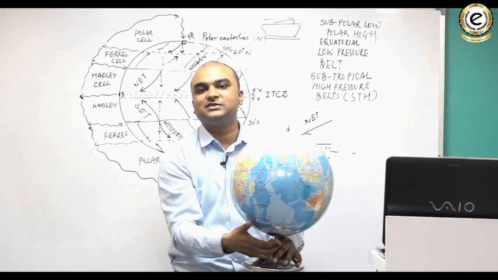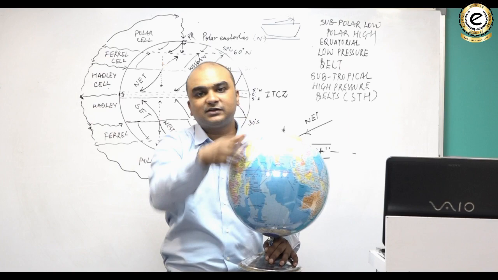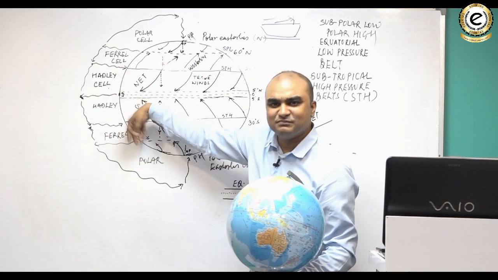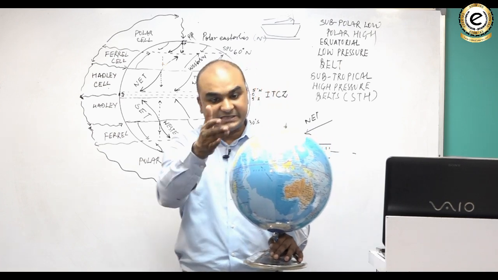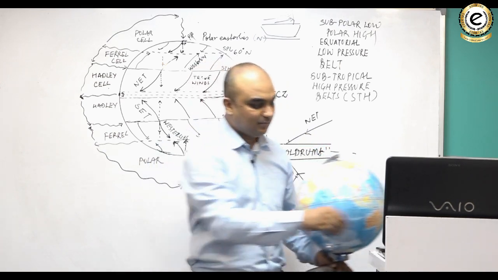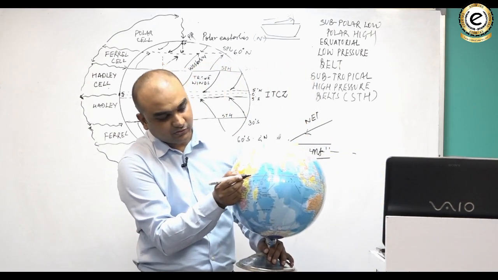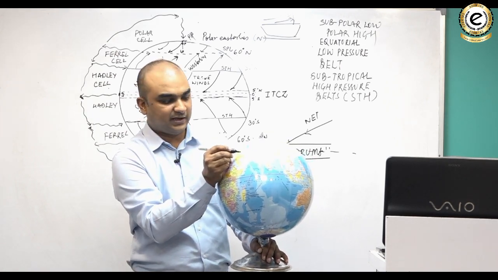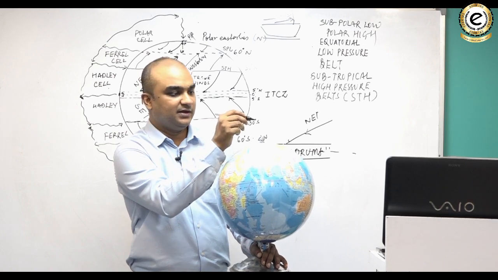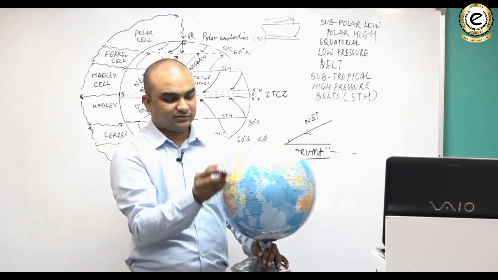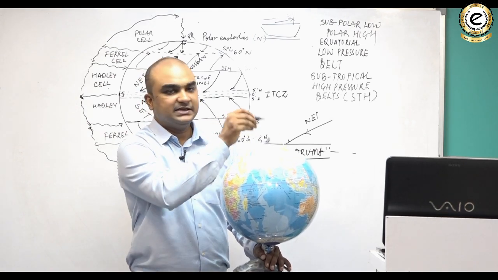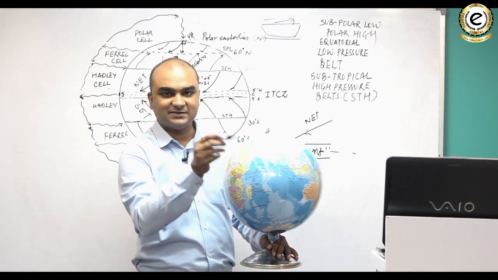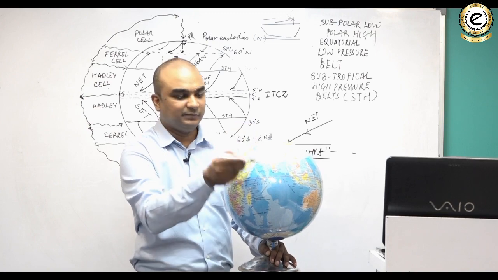Actually there are 6 cells, 3 north of the equator, 3 south of the equator, but because the names are more or less the same, that's why sometimes it is known as the tricellular meridional model. Look carefully, at the equator air rises, at the subtropical high it sinks, at the polar front it rises again, and at the pole it sinks. So you have got 3 convective cells. Clear? And that's why it is known as the tricellular model.